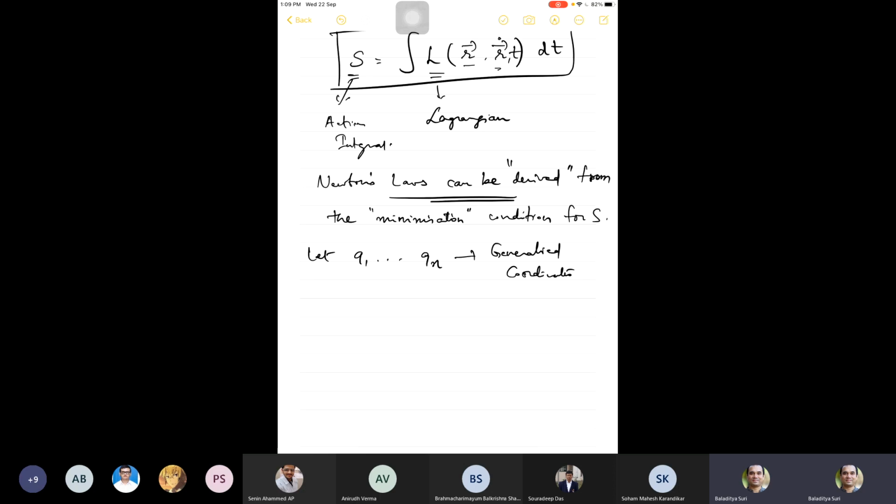You can have spherical polar coordinates r, theta and phi. Those are generalized coordinates because r, theta and phi don't have the same dimensions. Theta and phi are angular coordinates, but any point in space can be easily located either if you specify x, y, z of that point or if you specify r, theta and phi with respect to some origin.